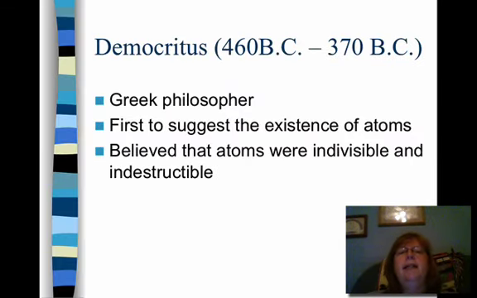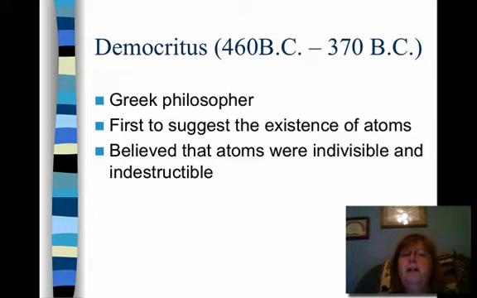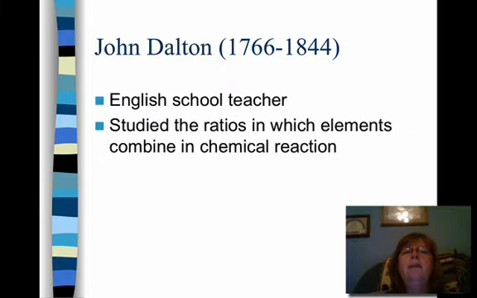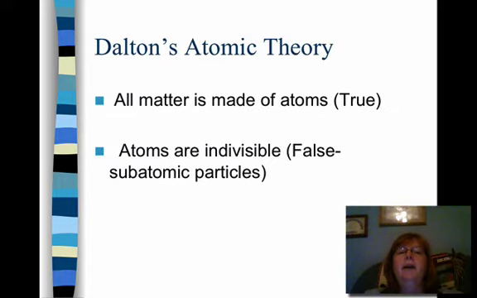Well, legend has it that a Greek philosopher around 400 BC named Democritus first suggested the existence of atoms. He believed that all matter was made of indivisible and indestructible particles that he called atoms. It wasn't until 2,000 years later that John Dalton, an English school teacher, continued on with his theory of atoms. He was studying the ratio in which elements combined in a chemical reaction, and he came up with what was known as Dalton's atomic theory.